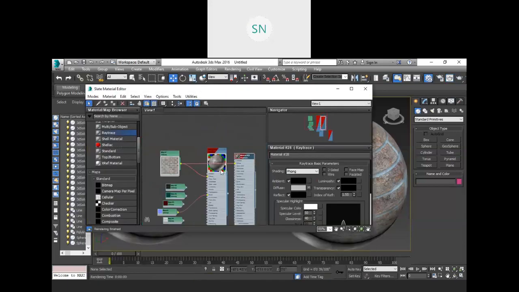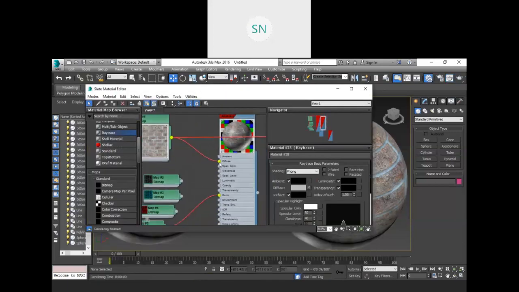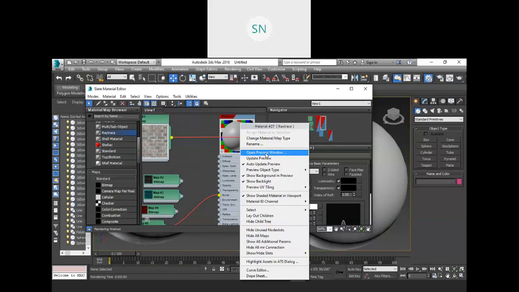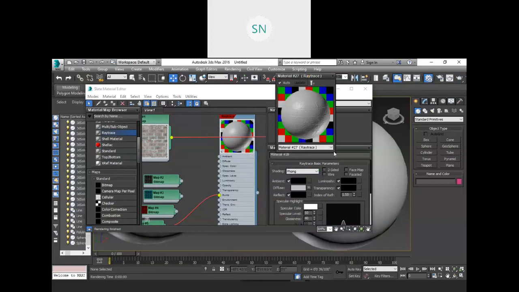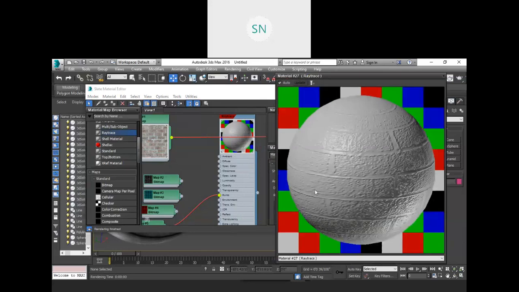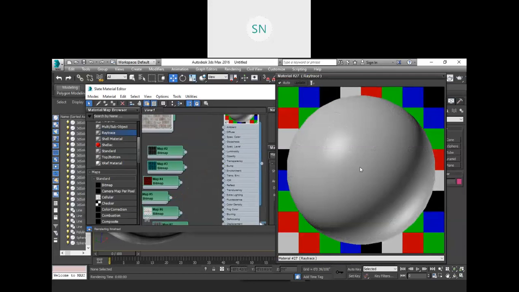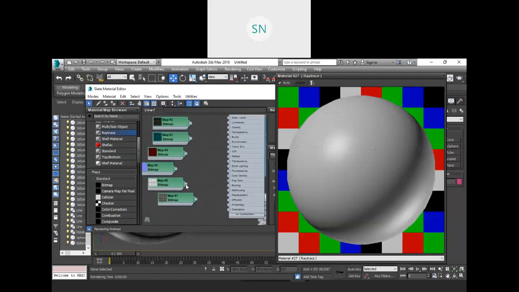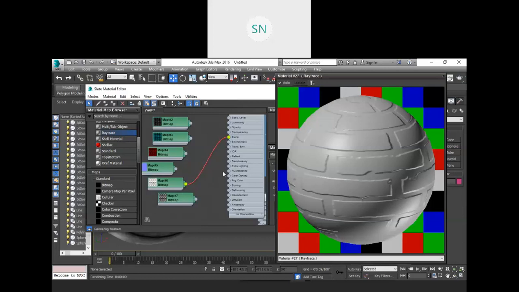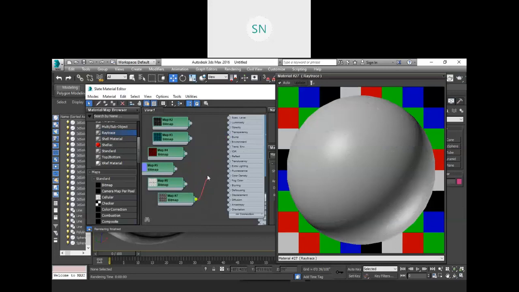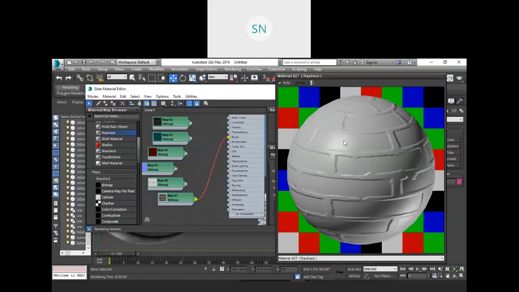So 3ds Max provides you very in-depth control, a much better control over here. See, I am going to open a preview window for you, so we have a quick review. So see, this is the effect. Let me remove this bump, so that effect will be removed, right? Let me add this black and white image to the bump, so again you will get that effect, right? Whatever portion you have black is some depth and whatever portion you have white is some height. If you attach this image over here, and you have the reverse output, so you can add whatever output you want.